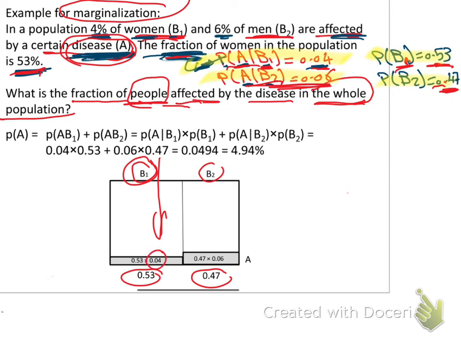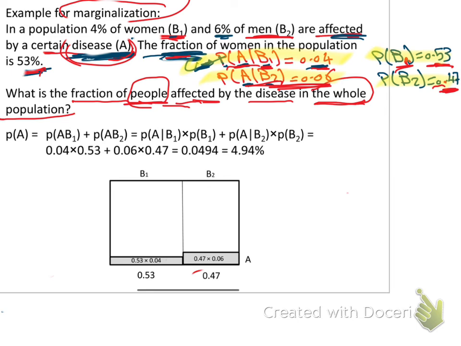So he multiplied it by the percentage of it. How many people are sick? How many women are sick? I have 4%. 4% of women are affected. So what is the percentage of the woman? The percentage of the woman is not 100%, so I cannot say it is 4%. It is 4% times the percentage of the woman.